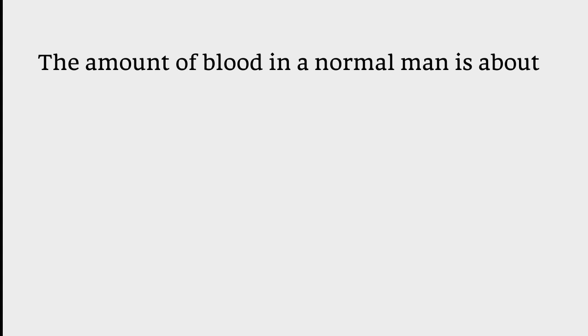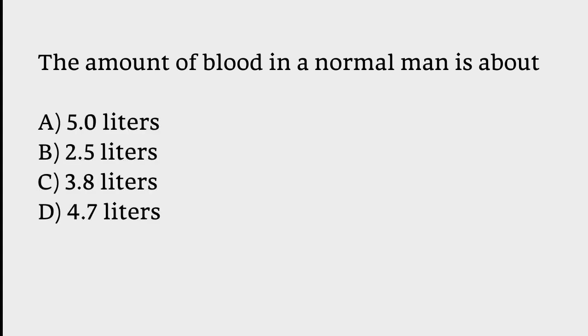The amount of blood in a normal man is about: 5 liters, 2.5 liters, 3.8 liters, 4.7 liters. The correct answer is option A. The amount of blood in a normal man is about 5 liters.